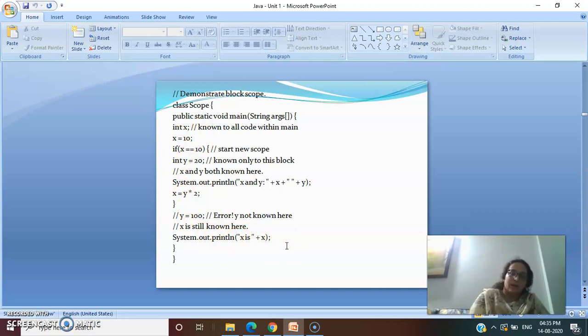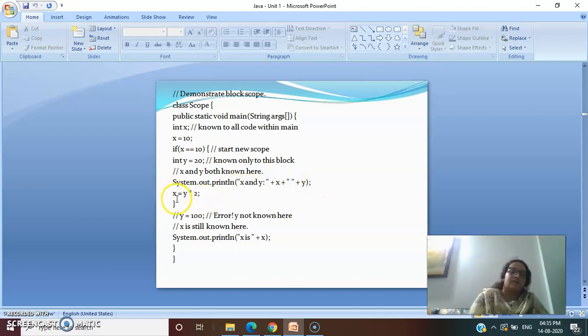So how many times are we doing printing? We are doing printing 2 times. First we are printing this, x is equal to 10, y equal to 20. If x is equal to 10 is true, it will move inside, so it will give you the output x and y as 10 and 20 with a space.